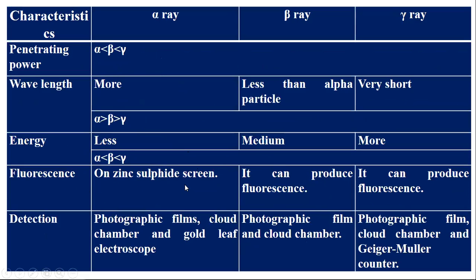For fluorescence, the alpha particle produces scintillation on a zinc screen, and the beta particle can also produce fluorescence. For detection, the alpha particle can be detected by photographic film, cloud chamber, and gold leaf electroscope. The beta particle can be detected by photographic film and cloud chamber, and gamma rays are detected by photographic film, cloud chamber, and Geiger-Muller counter.